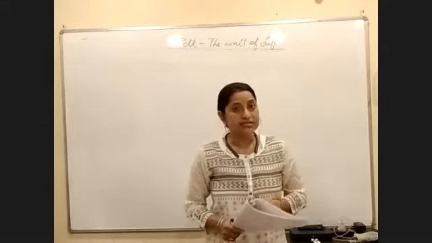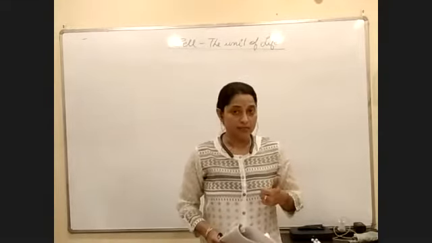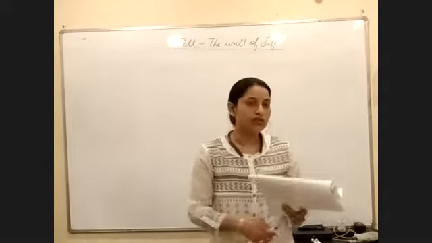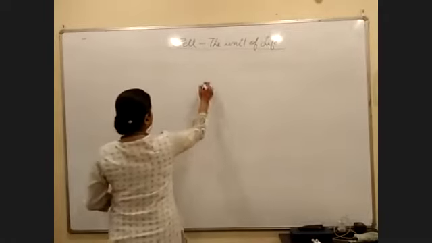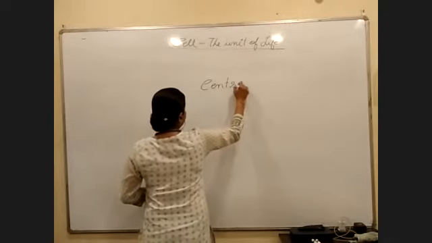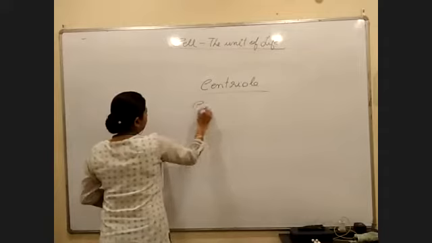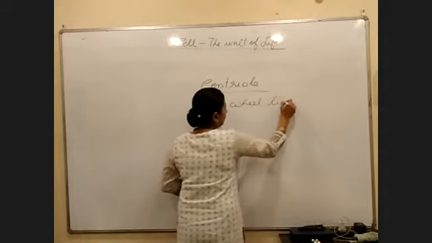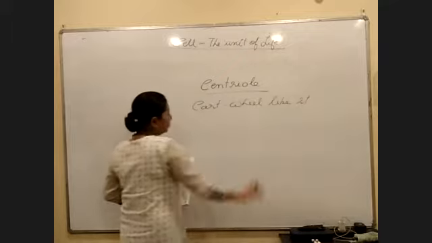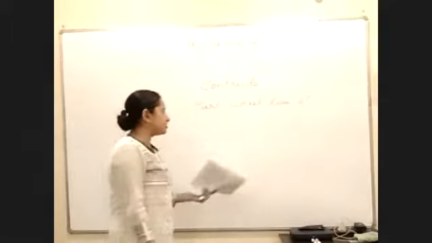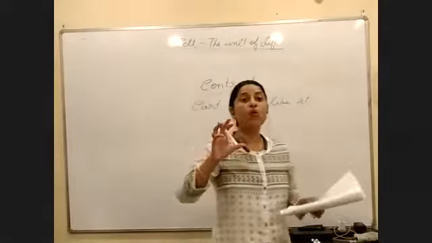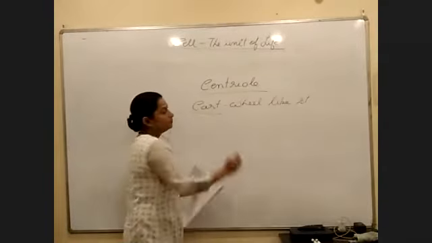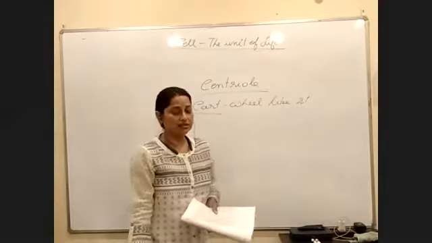Before going into details, the first word that you have to remember is cartwheel-like structure. I think you have gone through the PDF, yes or no? Whenever we talk about centriole, we remember this point: cartwheel-like structure. So what do we understand by this? It looks like a wheel, right? Do we understand the meaning of a cart?